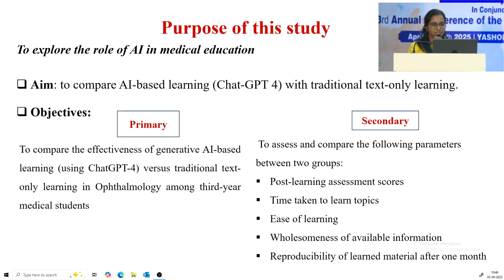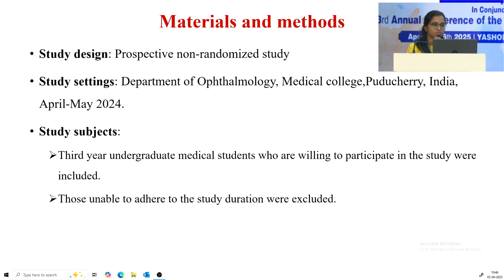The primary objective was to compare the effectiveness between the AI-based group and the traditional text-only learning group among the third-year medical students. My secondary objective was to assess and compare parameters like post-learning assessment scores, time taken to learn the topic, ease of learning, wholesomeness of available information, and reproducibility of the learned material after 1 month. This was a prospective non-randomized study conducted among third-year undergraduate medical students.